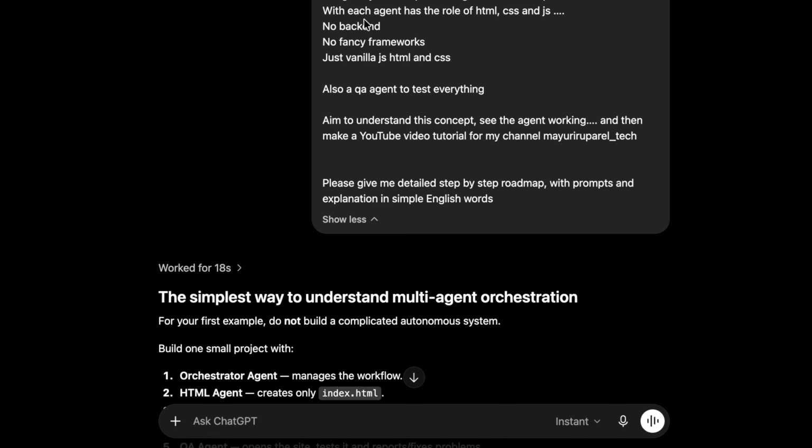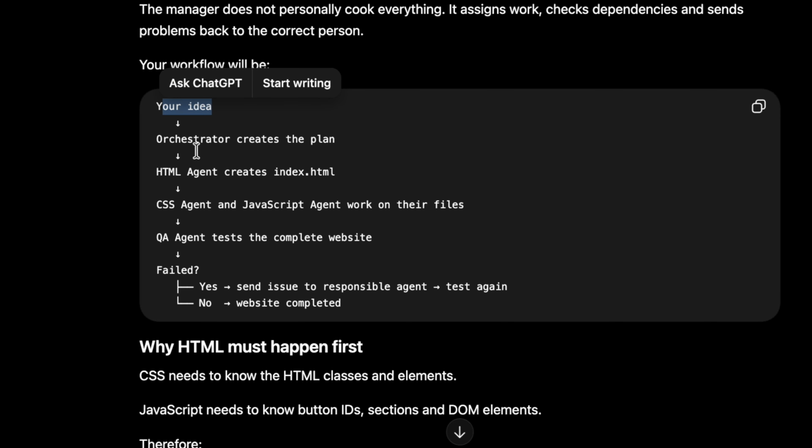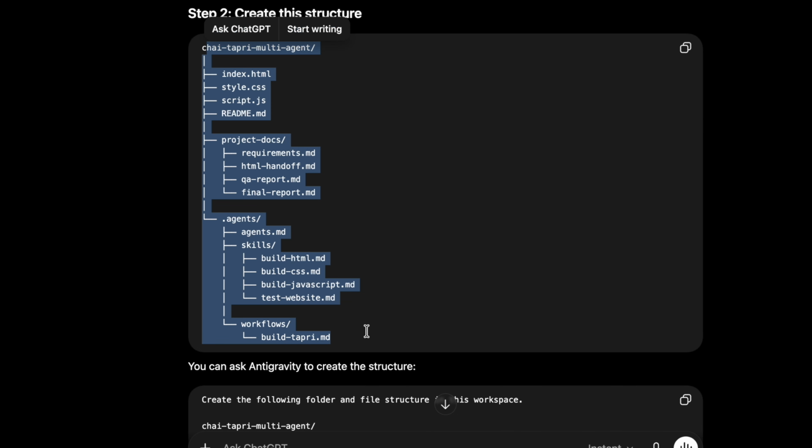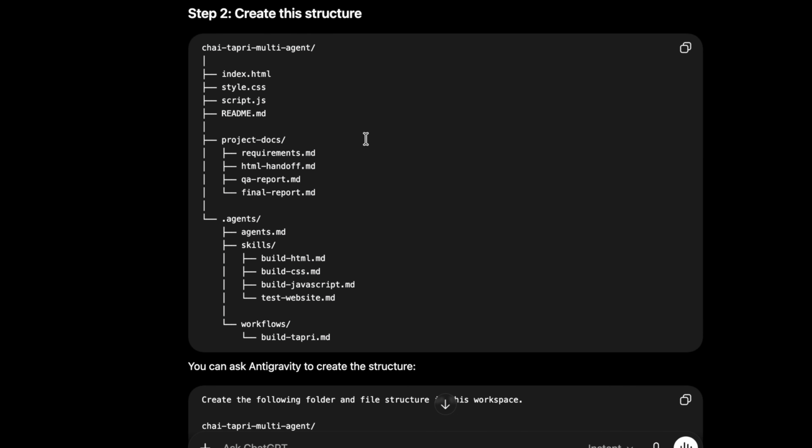Now before starting this, I had discussed my idea with ChatGPT. So our idea: next thing we will do is there will be a main orchestrator which creates the plan. Then we will have HTML, CSS, JavaScript and QA agents. Okay, the next thing is we need this kind of structure, the folder structure. So obviously we are not going to create this structure ourselves, and we will ask Anti-Gravity to do this.